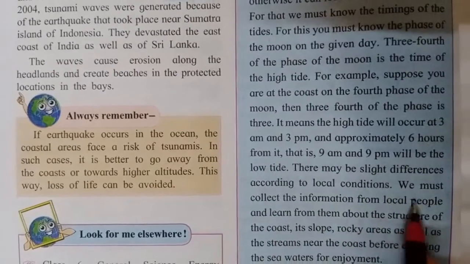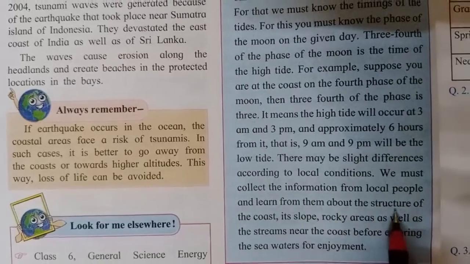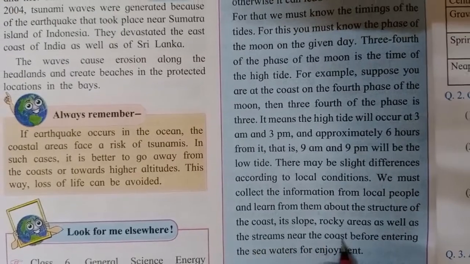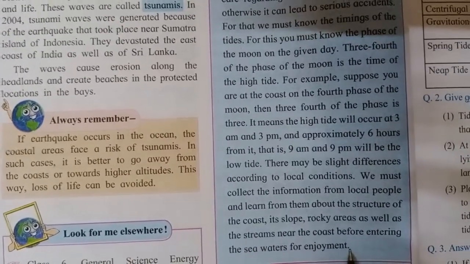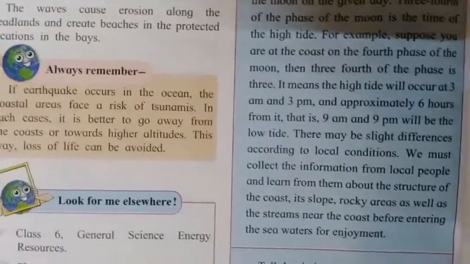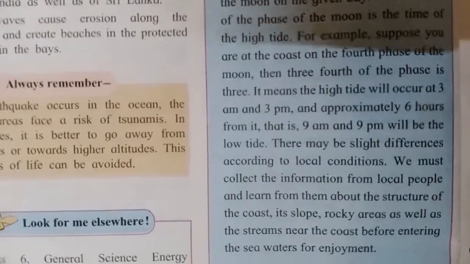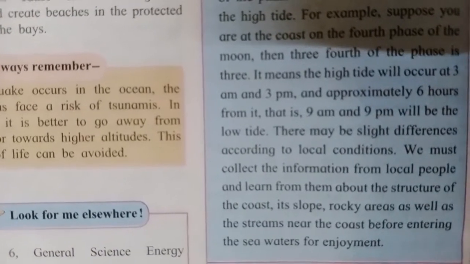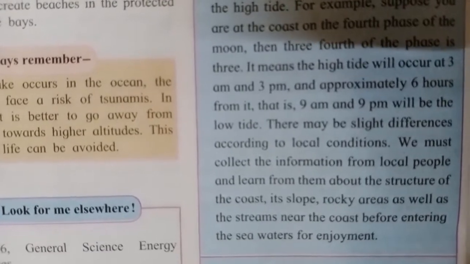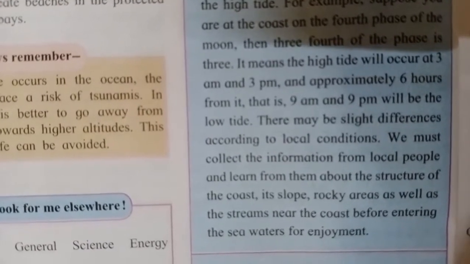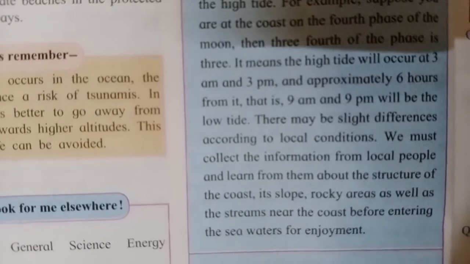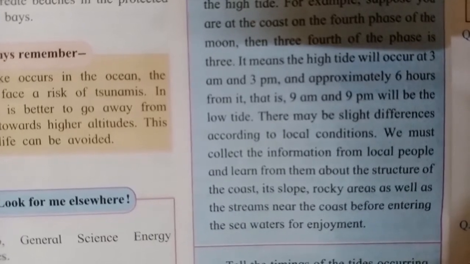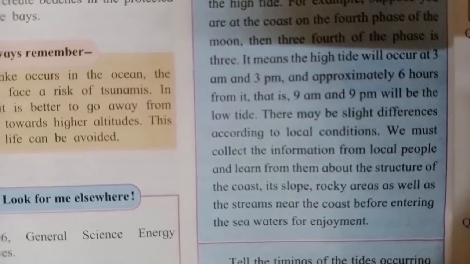We must collect information from the local people and learn from them about the structure of the coast, its slope, rocky areas, as well as the streams near the coast before entering the sea water for enjoyment. If we are visiting any new seashore and we don't know about it, we should talk to the local people, the people who are living there. We should ask them what type of seashore it is, whether it is very deep, whether it is shallow, if there are any rocky islands in between the water, or whether there are any streams or anything which is dangerous.